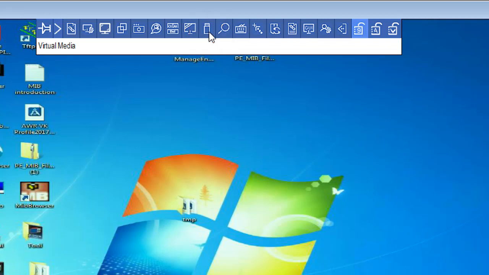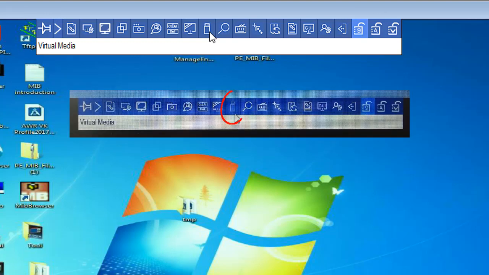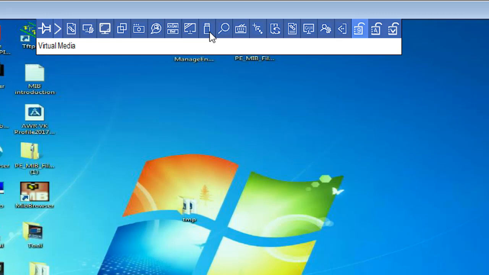Here I would like to remind you, if the client PC is in shutdown status, when we drop down the service menu, you will find the Virtual VDR button appears in gray and cannot be selected. The Virtual VDR feature only functions when the remote PC is in power on status. So how do we mount the image file if the client PC has no OS installed and is in shutdown status?